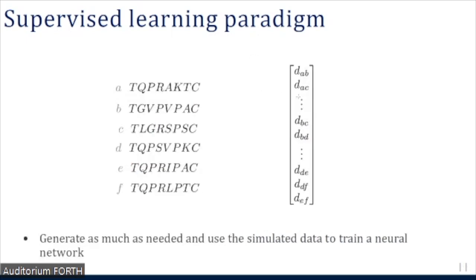We then take a supervised learning approach where we have labeled data consisting of multiple sequence alignments along with the true evolutionary distances associated to them. And then we can use as much data as needed to train a neural network.